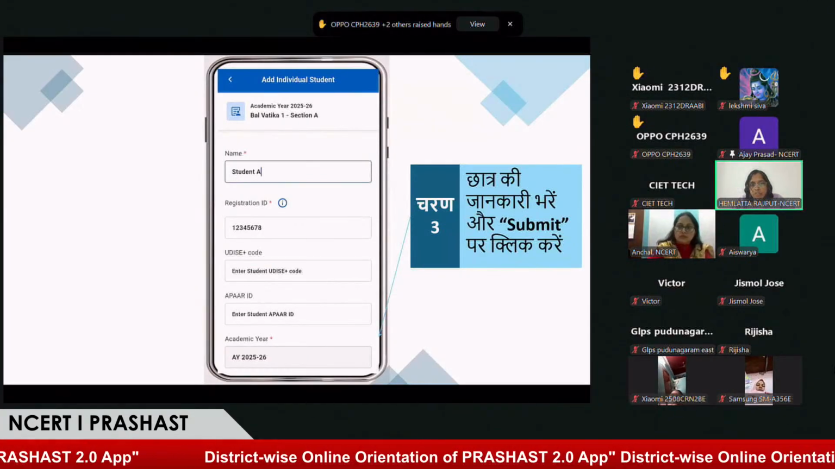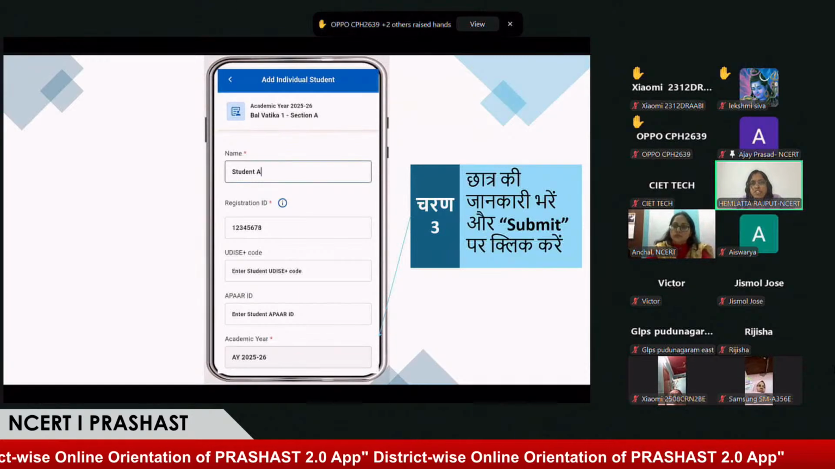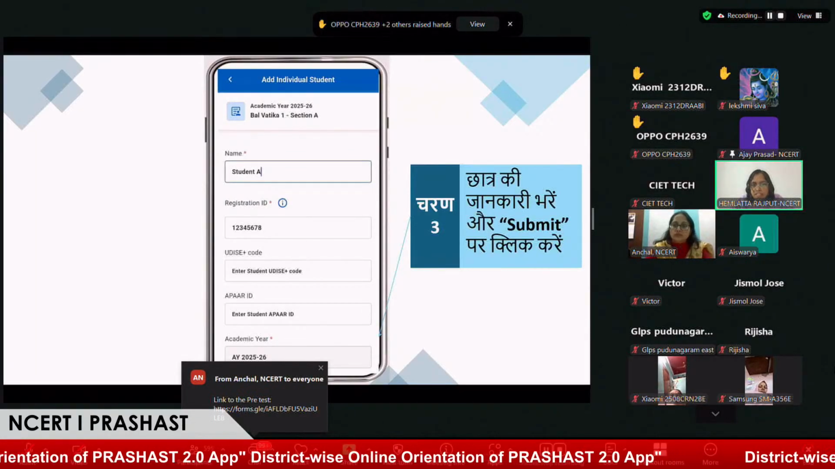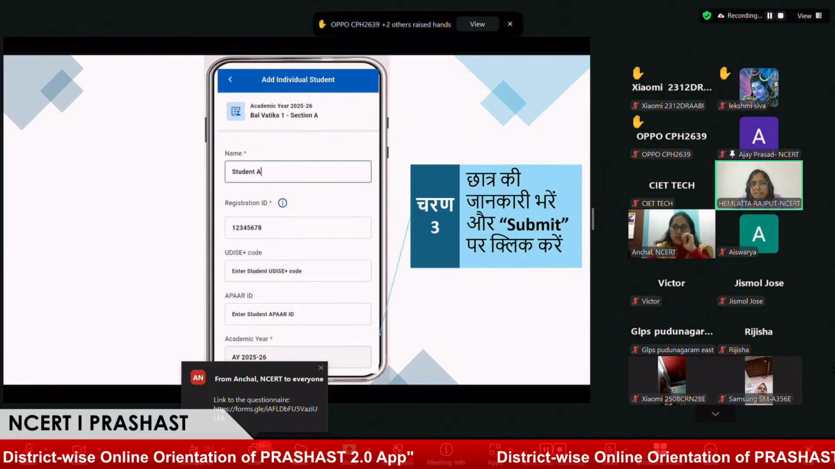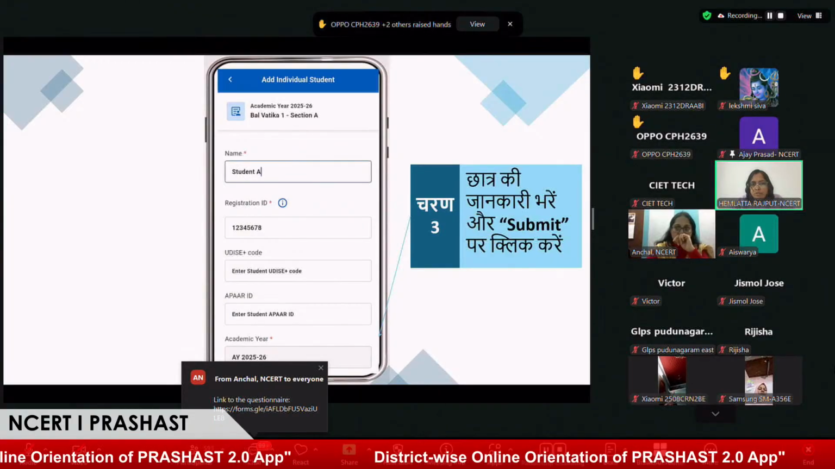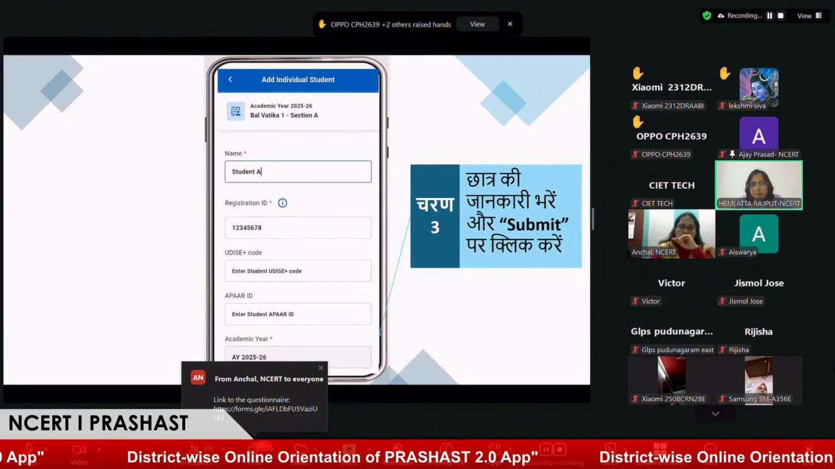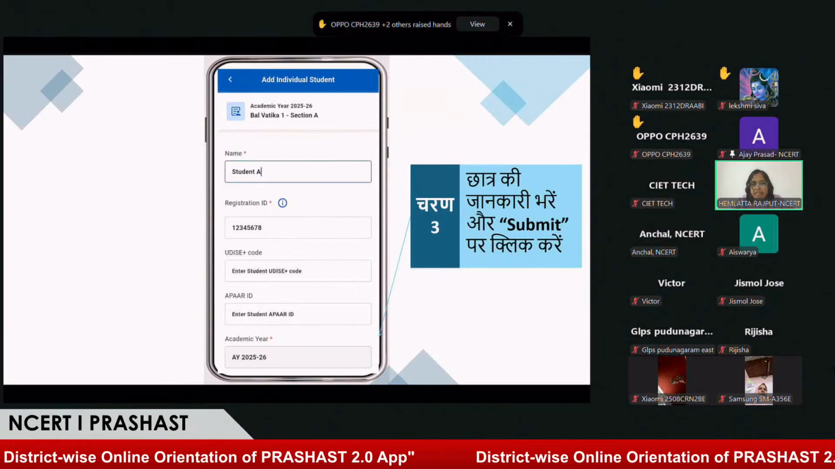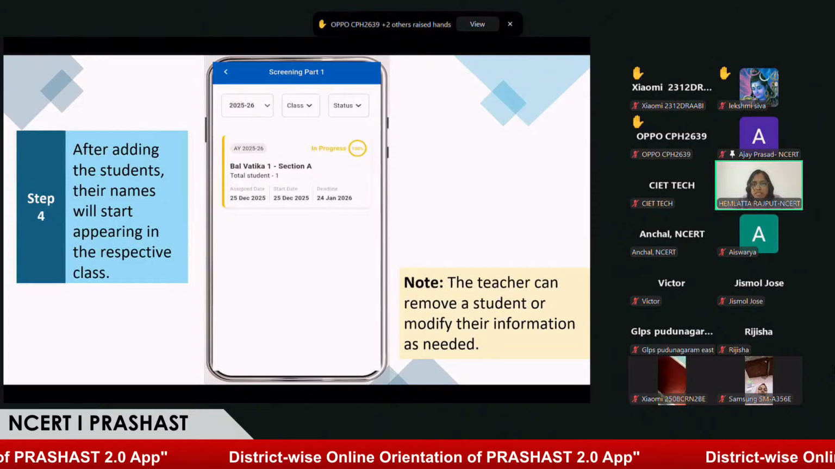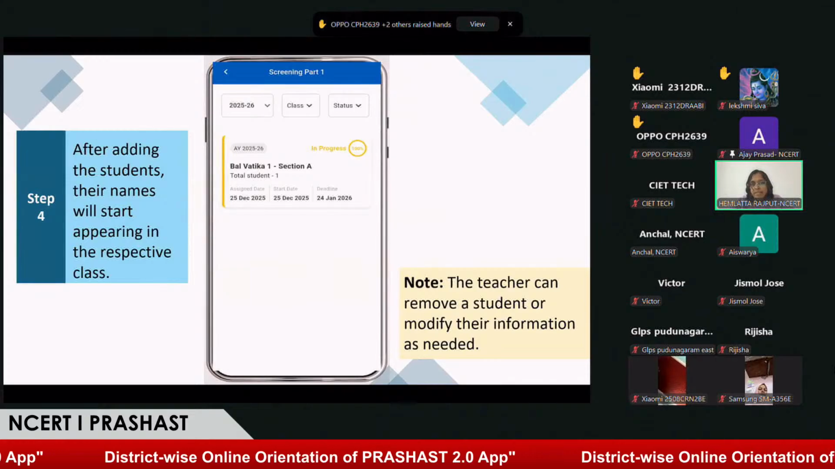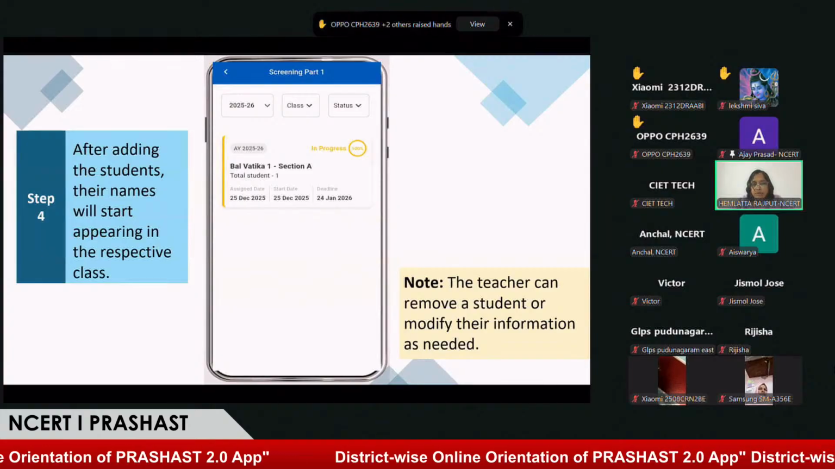You need to write down the name of the student and registration ID. Registration ID could be any ID which can represent the student's unique number in the school system. It can be a GR number, an admission number, or any other number which you are using to identify students uniquely. You can enter the student's UDISE code number if you have it, and the Prasad Tapar ID if the student has one. Your academic year is already filled. Now you have entered these details, and you can see that one student is added to the My School system. This is the process for add individual, where you add one single entry at a time.